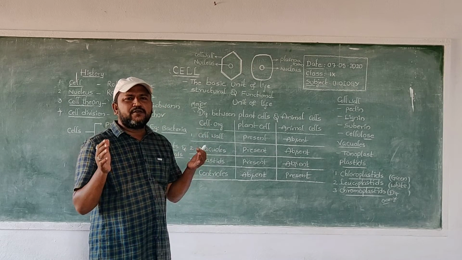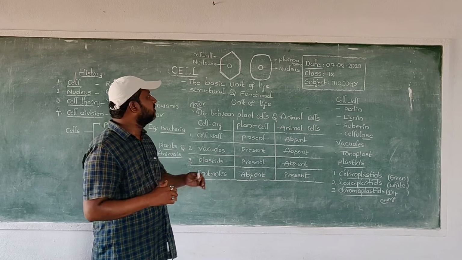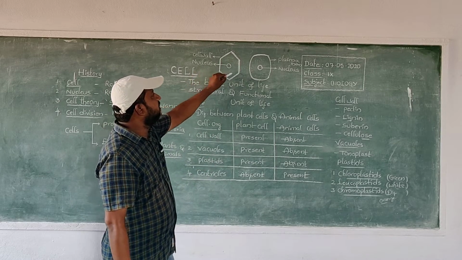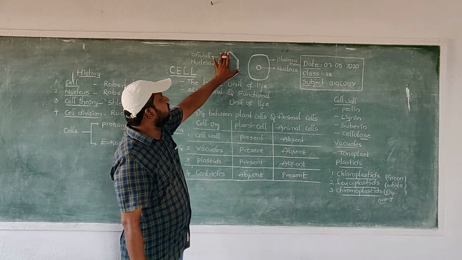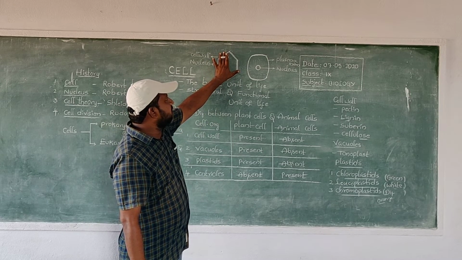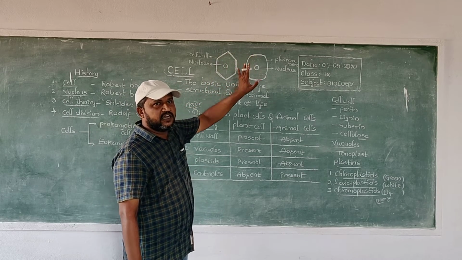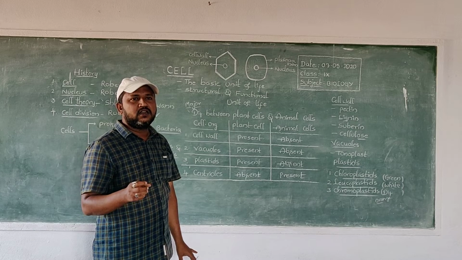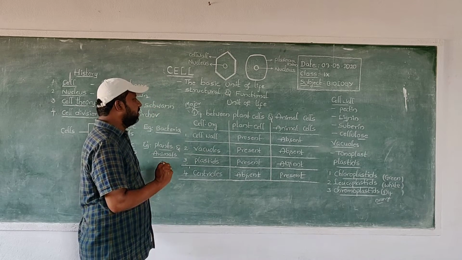Generally, any type of cell contains some cell organelles. This is a plant cell and this is an animal cell. This cell contains some organelles and this cell also contains some organelles. Organelles are parts present in a cell.